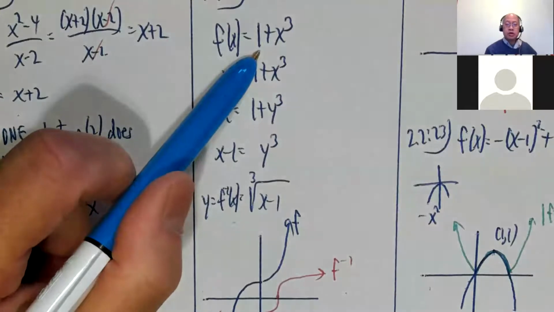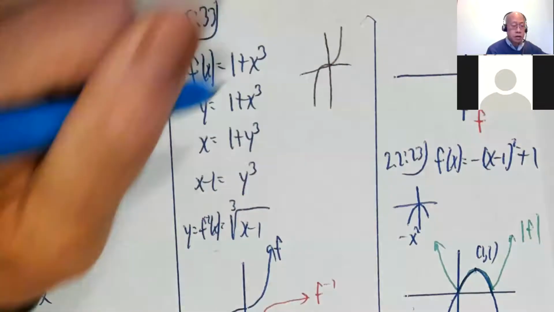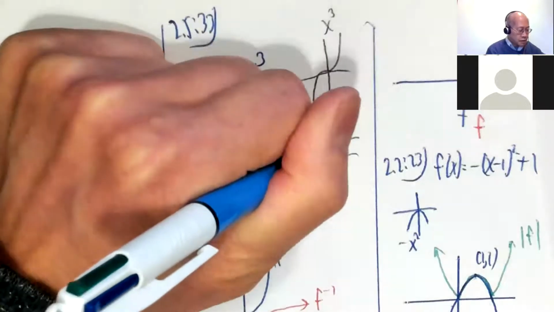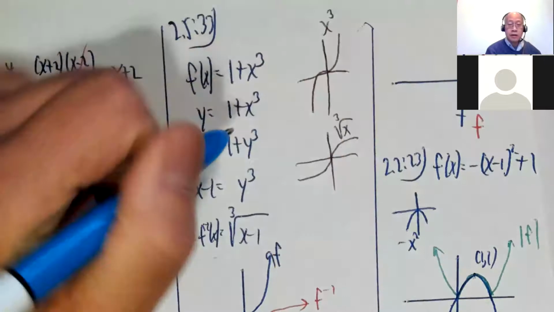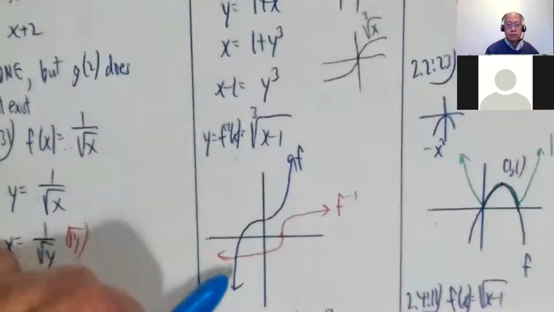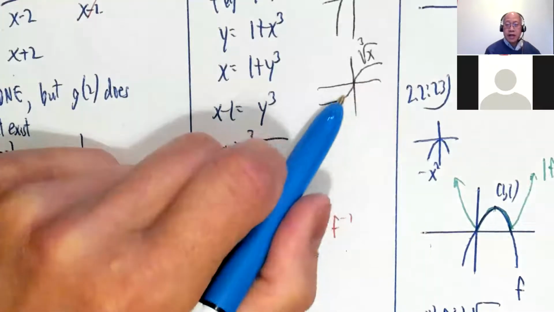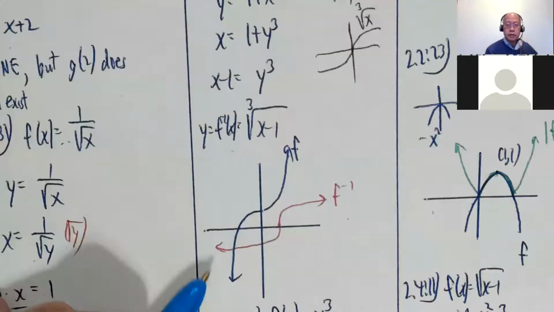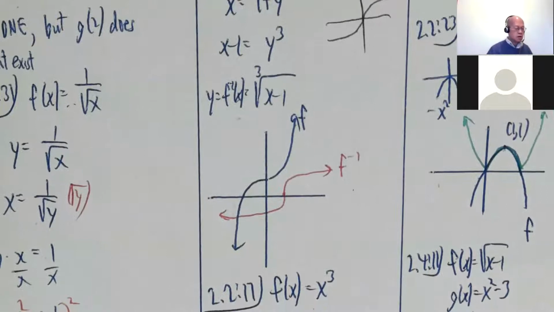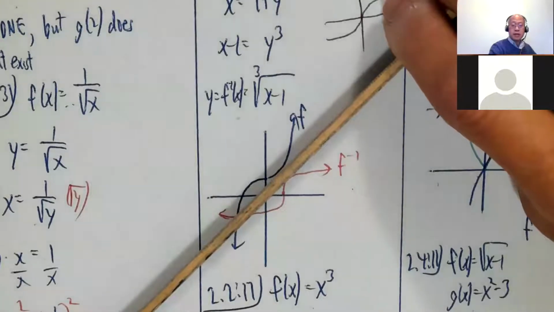Okay, x cubed. Now you should be somewhat familiar, I think, with x cubed. X cubed generally looks something like that. Cube root looks something like that. So let's see, x cubed plus 1, shove this one up. This one, well, take that graph and move it 1 to the right. So here's f, and here would be my f inverse. If I try to do my reflection property right, it looks like it would be something like that.